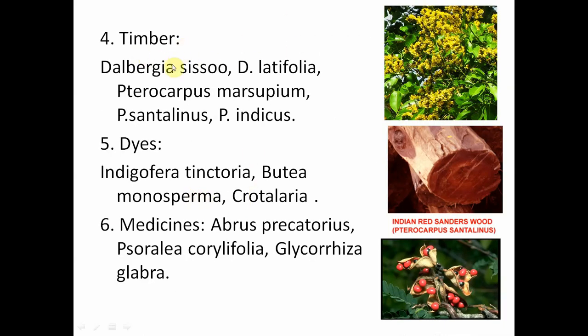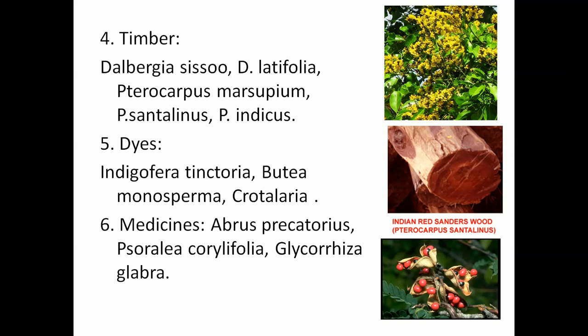So when we come to timber, Dalbergia sissoo, Dalbergia latifolia, Pterocarpus marsupium, Pterocarpus santalinus, Pterocarpus indicus, these are all sources of timber. Dalbergia sissoo is also called sissoo plant, and Dalbergia latifolia is also called East Indian rosewood, and Pterocarpus marsupium is also called Indian kino tree, and Pterocarpus santalinus is also popularly known as red sandalwood.